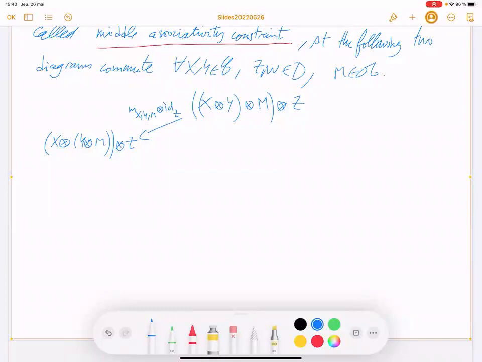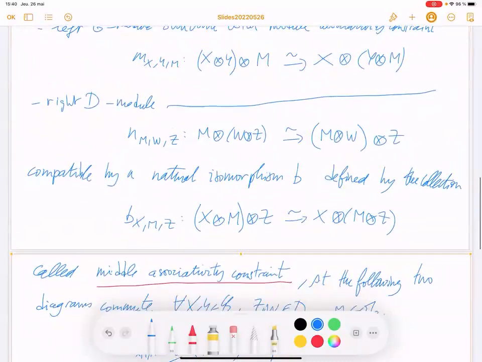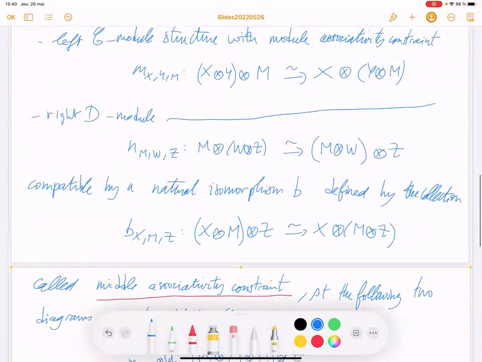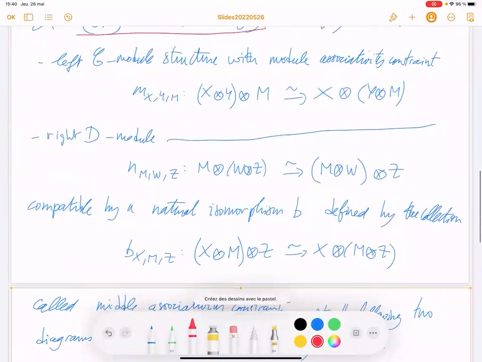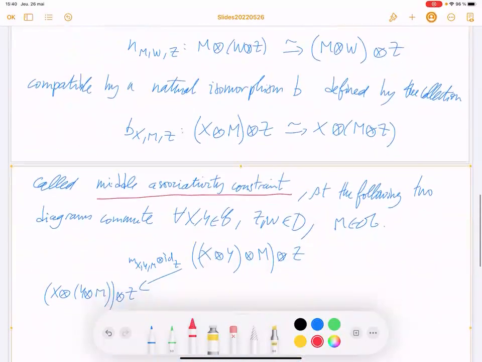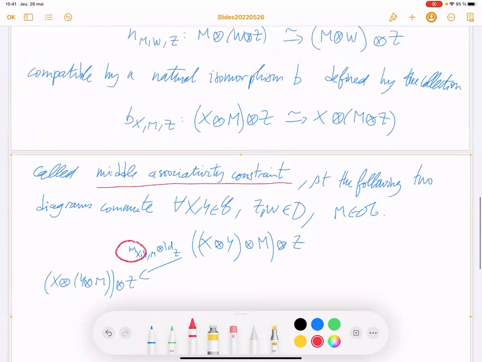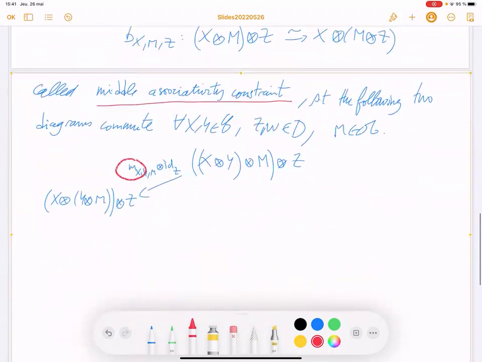Ah, yeah, so this notation M is not very good. In the book they wrote M for the left, N for the right, and B for middle. In fact, M should be for middle. Otherwise, it's confusing, but anyway. So this is not the middle, of course, because you only deal with a C element, so it's the left associativity constraint, this one. Sorry about that. M is for left, N is for right, and B is for middle.